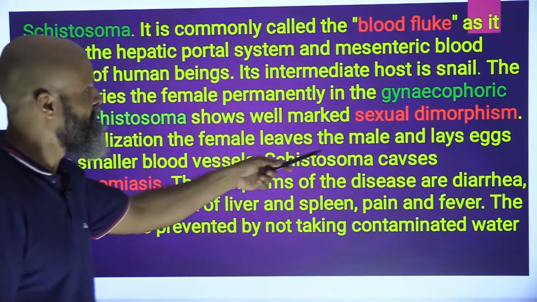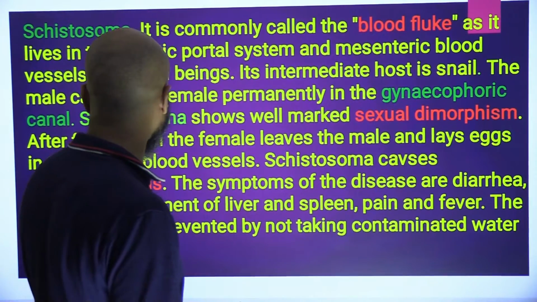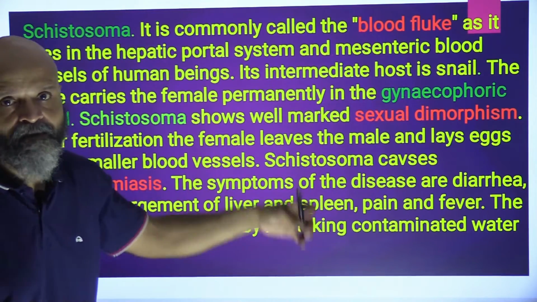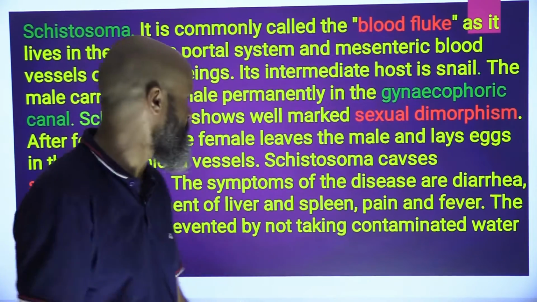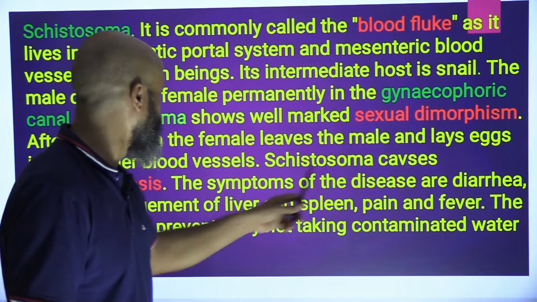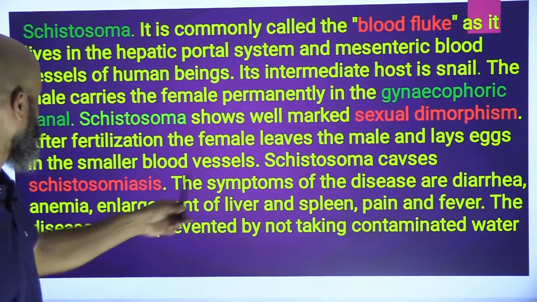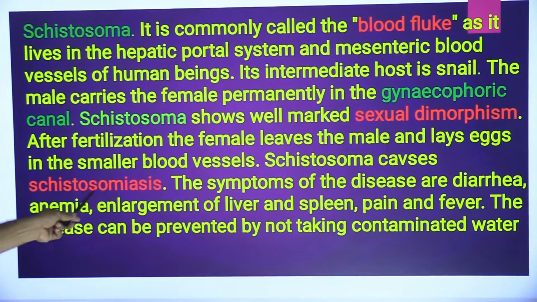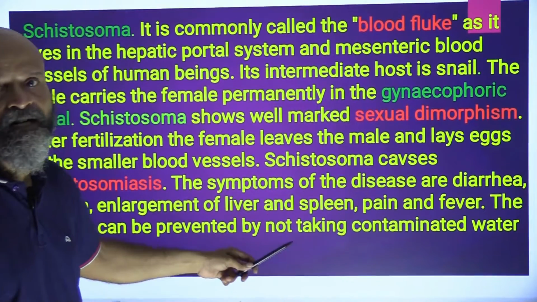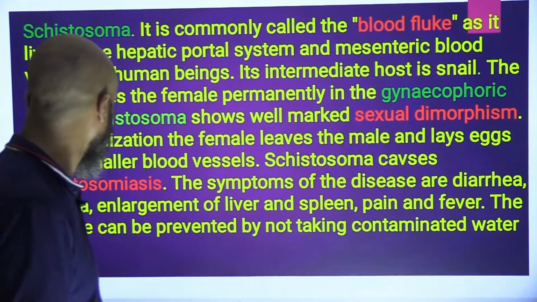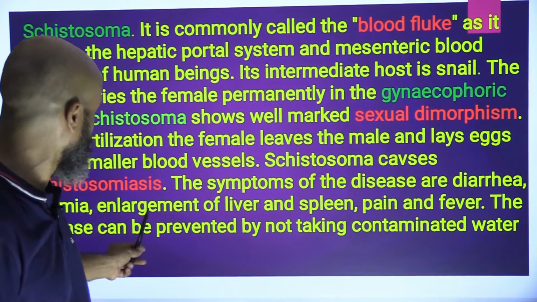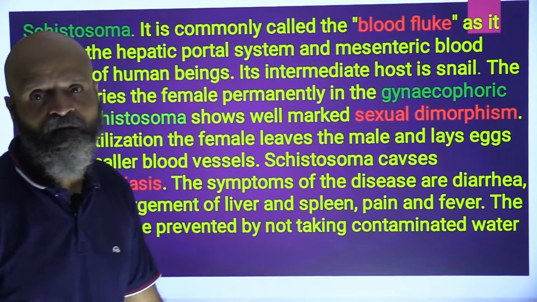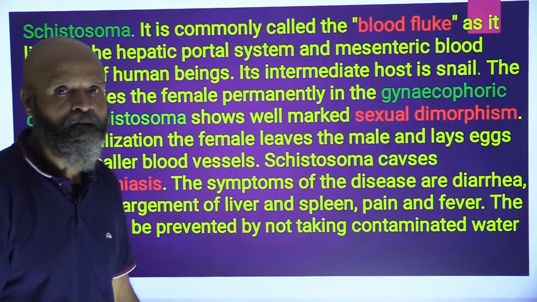After fertilization, the female leaves the male and lays eggs in the smaller blood vessels, that is in the hepatic portal system itself. Schistosoma causes schistosomiasis. The symptoms of the disease are diarrhea, loss of blood, that is anemia, enlargement of liver and spleen, pain and fever. All these are things which the patient will suffer from.